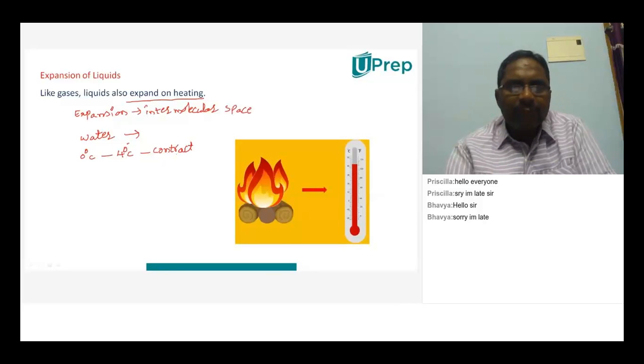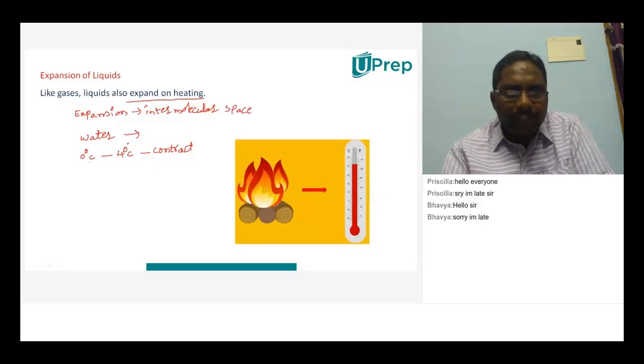Instead of expansion, what will be there? Contraction will be there. Between which temperatures? 0 degrees Celsius to 4 degrees Celsius. And from 4 degrees Celsius, if you are increasing the temperature, then expansion will occur.